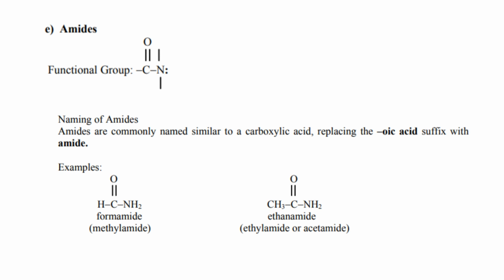The next functional group is amide, which is CONH2. Amides are commonly named similar to a carboxylic acid, replacing the -oic acid suffix with -amide. Example: formamide or methanamide. The second example is ethanamide or acetamide.